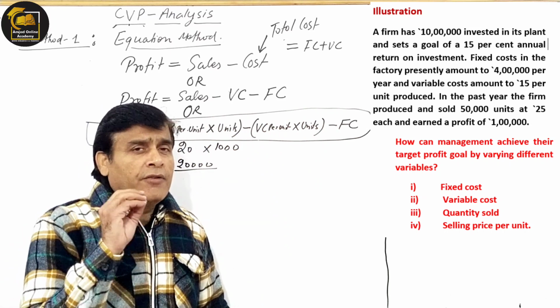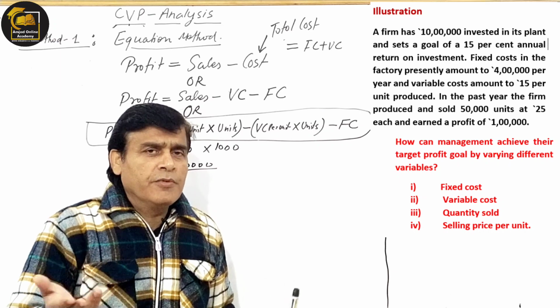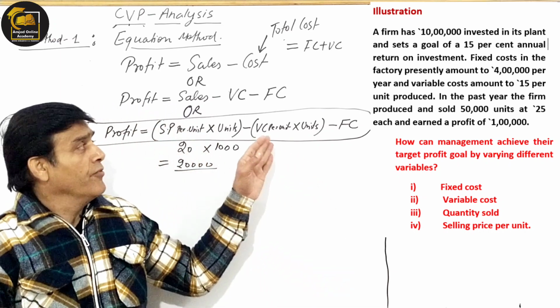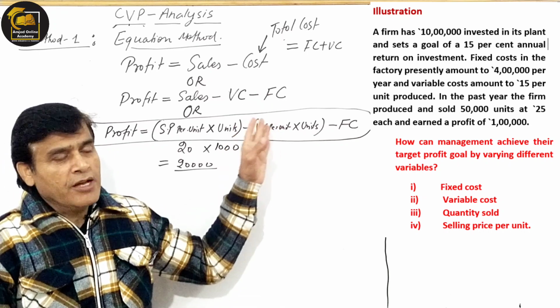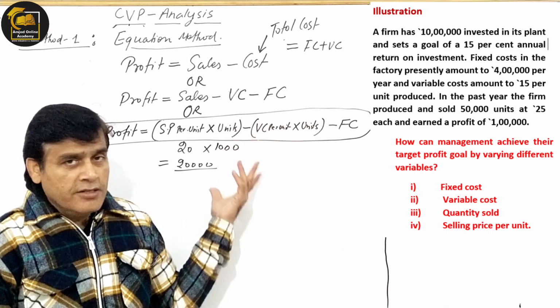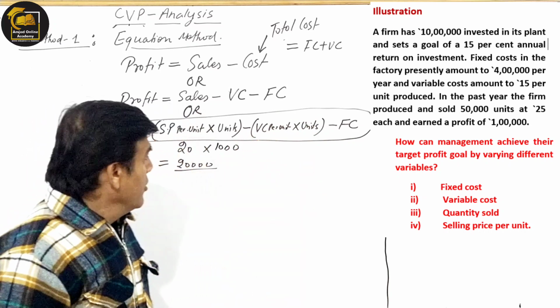Now, a very easy illustration. I'm not going to say it's easy. It may be easy for me, but it may be difficult for you. I do not know. It depends on the perception of how things look. मेरे को easy लग रहा है, मैं आपको ऐसे easy बोल रहा हूँ. But if it is not easier for you, I will make it easy, because this is the job of the lecturer or the teacher. Okay, he makes things easy, right?